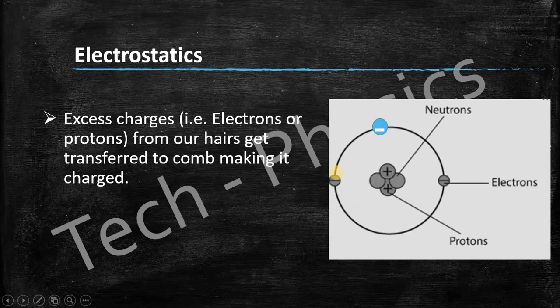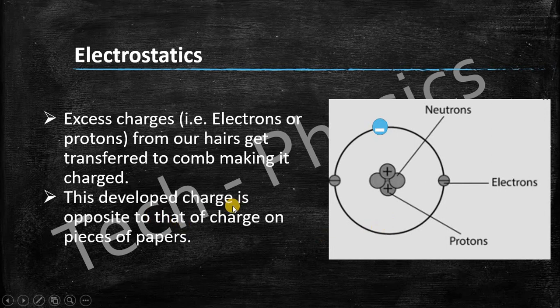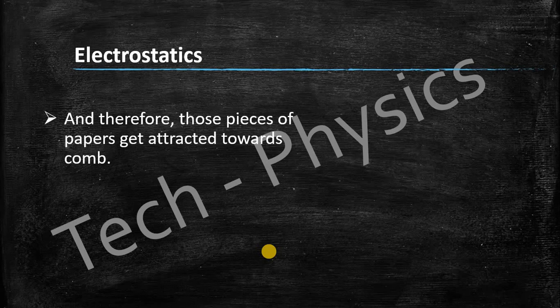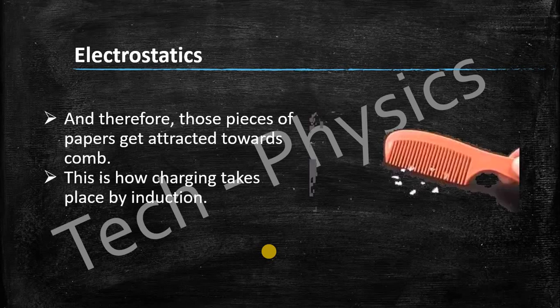How? Because now 3 electrons are there and only 2 protons, so it got negatively charged. This developed a charge opposite to the charge on the pieces of paper, and because of that the pieces of paper get attracted towards the comb, because you know that opposite charges always attract, and this is how charging takes place by induction.